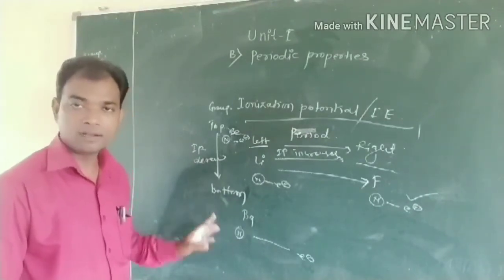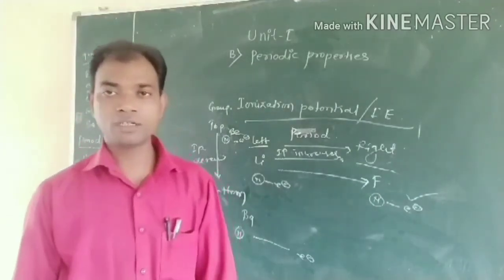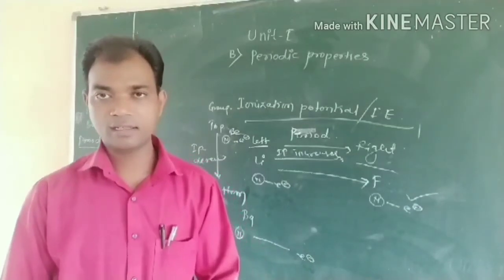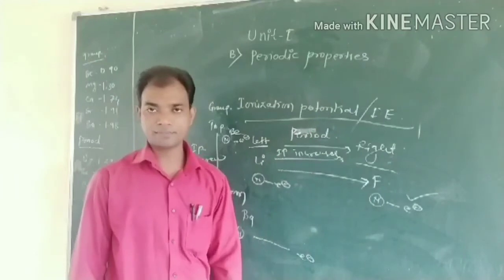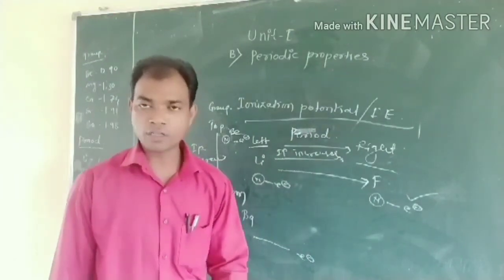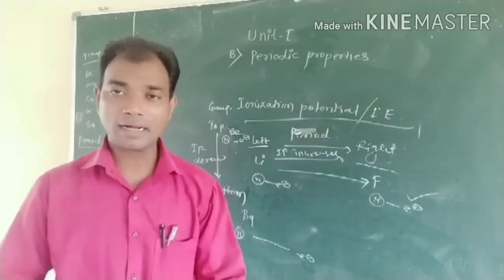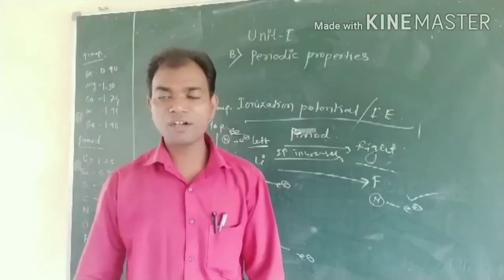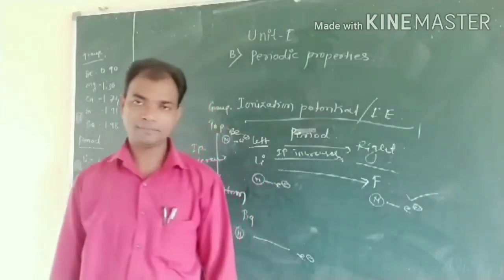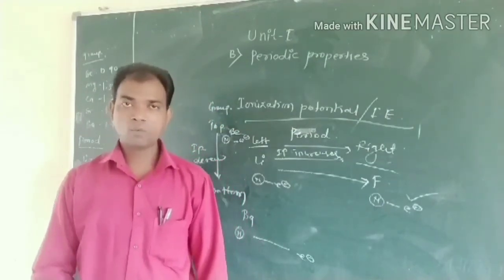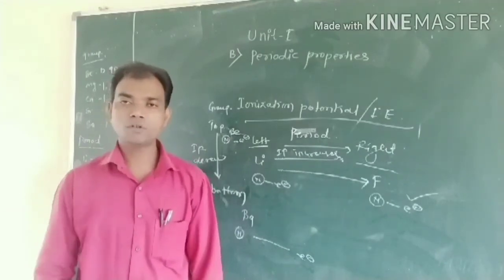Okay friends, now we will stop here. The remaining portion we will see in the next lecture. In unit first, today's lecture, periodic properties, we discussed the introduction of the periodic table. We also explained what is meant by atomic radii. What are the different types of atomic radii? It is covalent radii, ionic radii and van der Waals radii. What is the effect on atomic radii in case of period and in case of group?